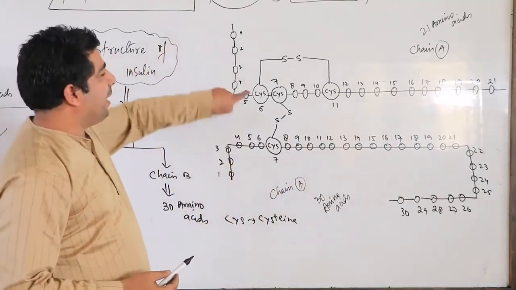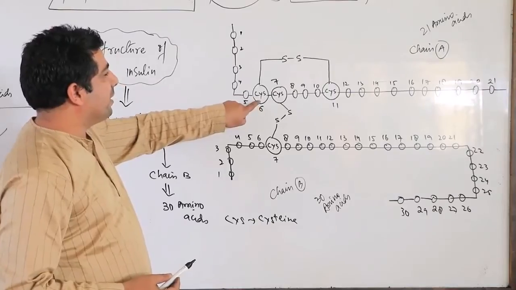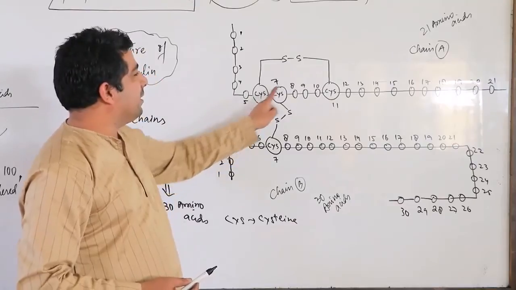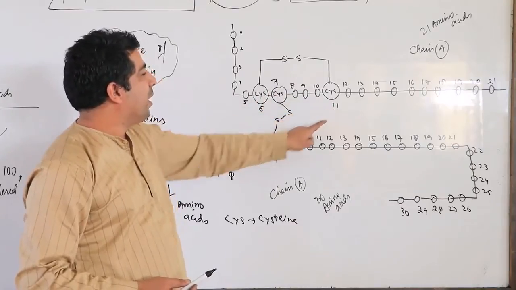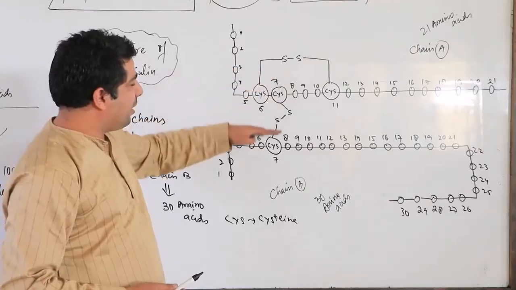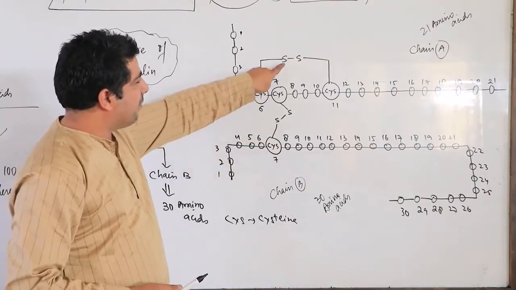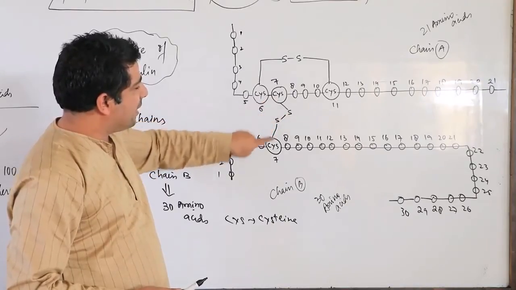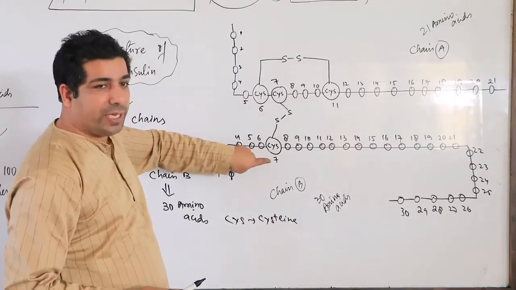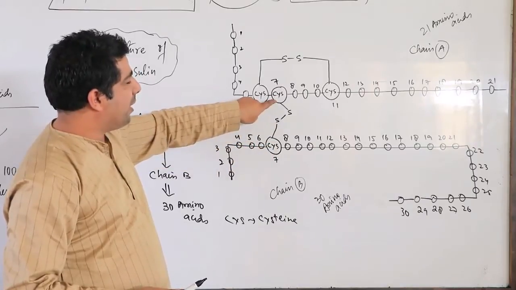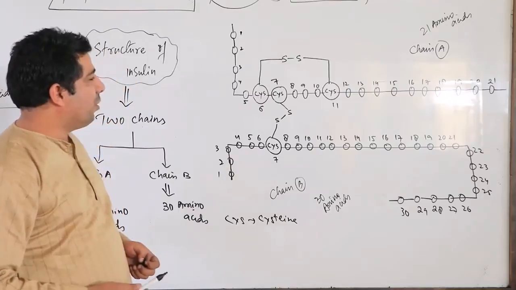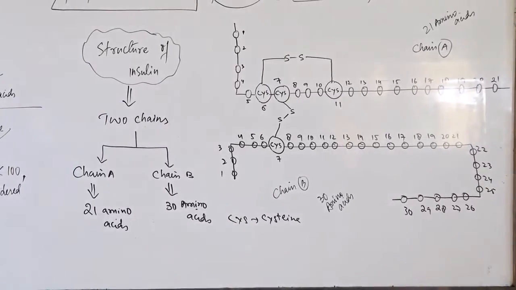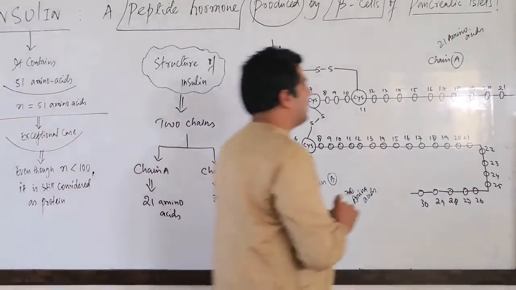So in this chain A, there is a disulfide bond between the 6th and 11th amino acid. The 6th amino acid is cysteine and the 11th is also cysteine. Between chain A and chain B, there is a disulfide bond. Look here, sulfur is a disulfide bond between cysteine and cysteine, the 7th and 7th amino acid, the 7th amino acid of chain A with the 7th amino acid of chain B. Please make note of this and we will go further. There is one more disulfide bond here.